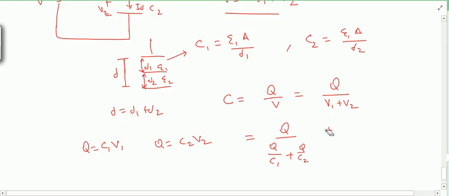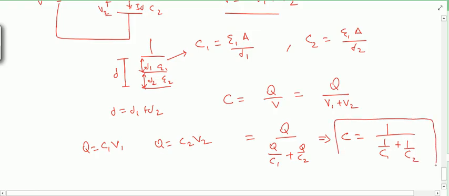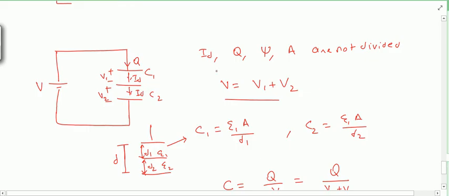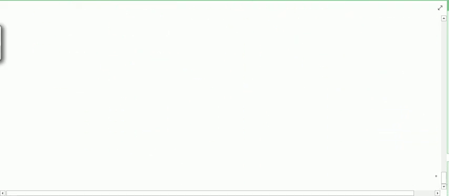Now you see that the total capacitance which was coming earlier was 1 by C1 plus 1 by C2 when they are connected in series. They are connected in series. That's why they are coming like this. Okay. So here you can remember one thing, that the displacement current is not dividing. Q is same and flux is same and area is same for capacitors which are connected in series.